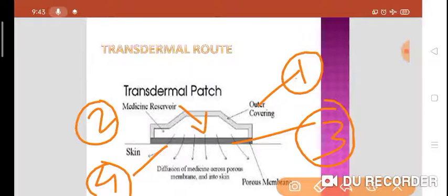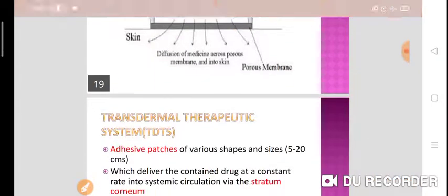Now from the medicine reservoir there is a diffusion of medicine across the porous membrane into the skin, and the drug will be absorbed into the skin. First of all, there is the outer covering, then there is a medicine reservoir, then there is a porous membrane. So there is a diffusion of medicine across the porous membrane into the skin.